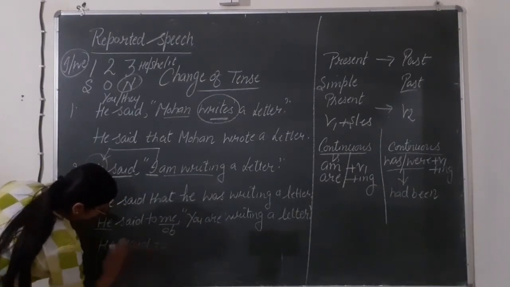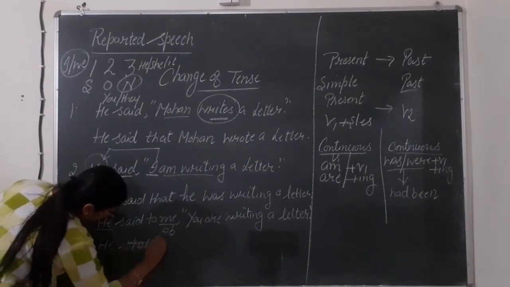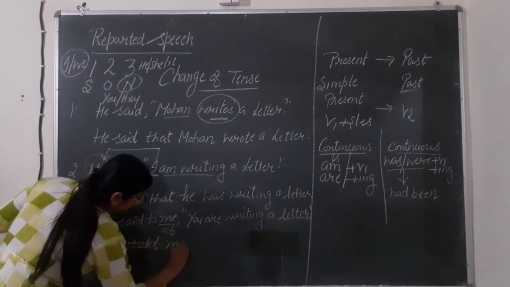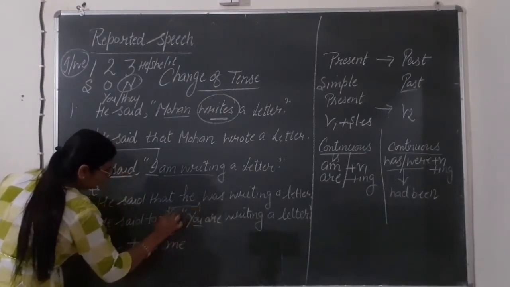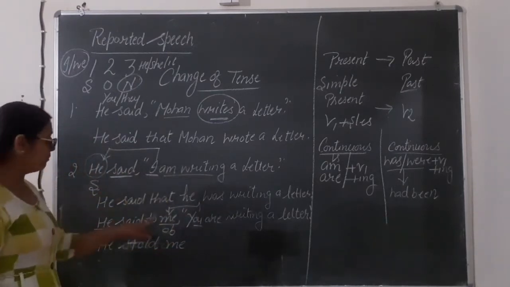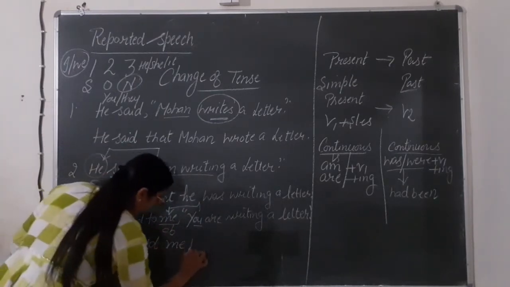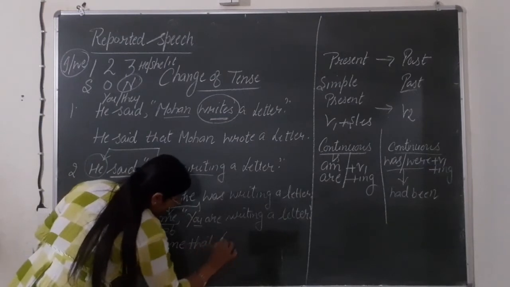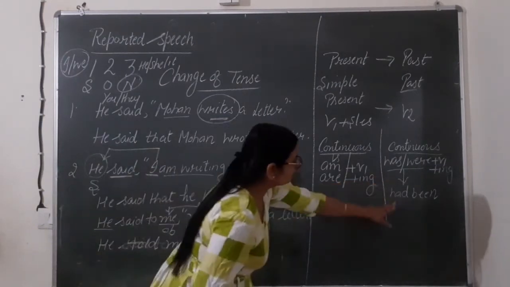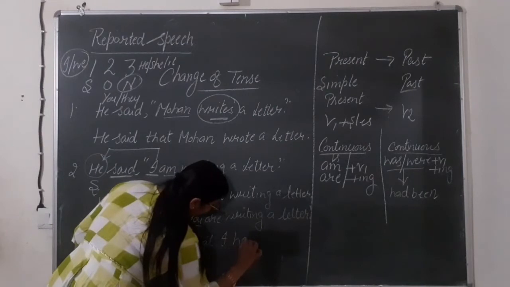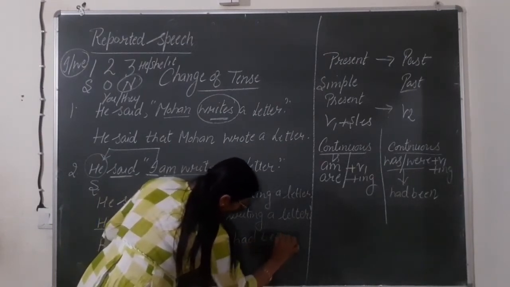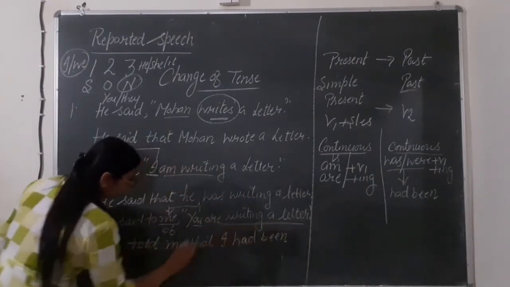So here we will change said to into told. He told me. You will be changed into our object. Here object is me. This will be changed into I. That I. Now was, were will be changed into had been. I had been writing a letter.